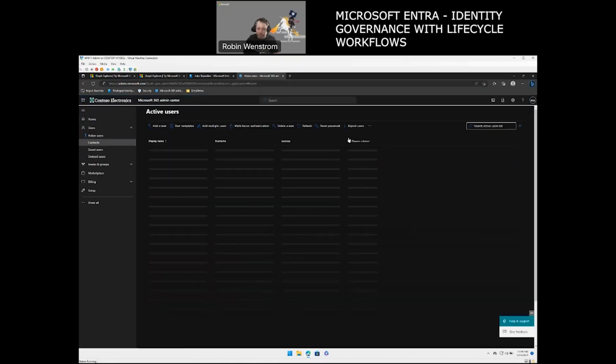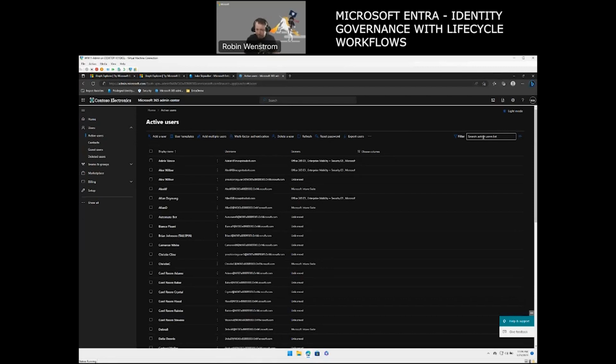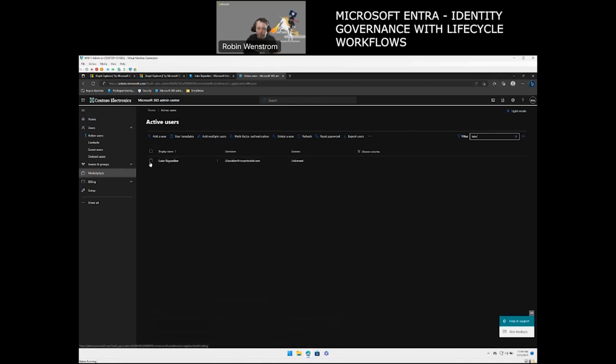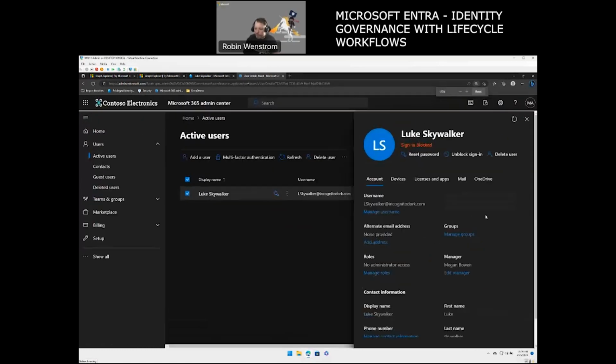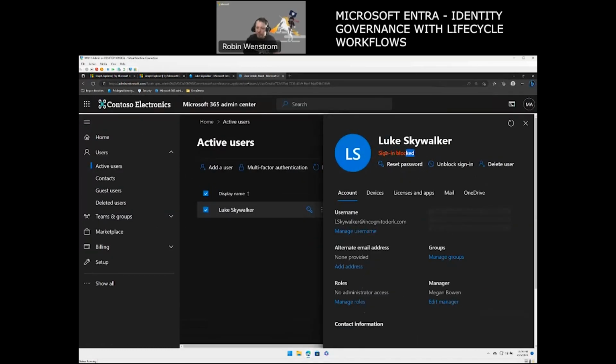I try to keep it all in one portal just to make it much easier. So I'm going to bring up Luke here, and I'm going to zoom in a little bit. Here we go. So again, we see the sign in is blocked. He doesn't have any logins. He doesn't have any groups. That is correct. He doesn't have any licenses on him, and that is also correct. And we can see here, Megan has been assigned as manager. And that is also correct, because that's what we just did here.